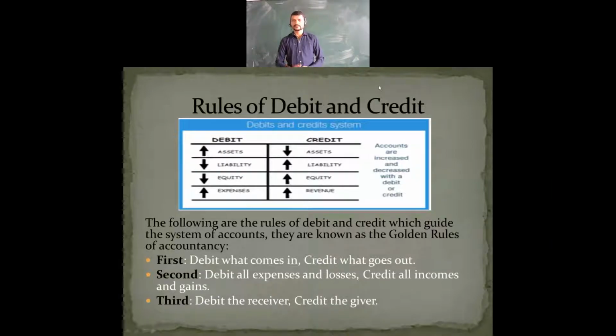We have one of the questions which we already discussed in the previous sessions about starting up, in the accounting equation. We are going to take the same question forward here, where Rohit started the business by investing 5 lakhs. We will see this again in the next slides. The third rule: debit the receiver, credit the giver. Credit means you are going to give, and debit means you are going to receive something.